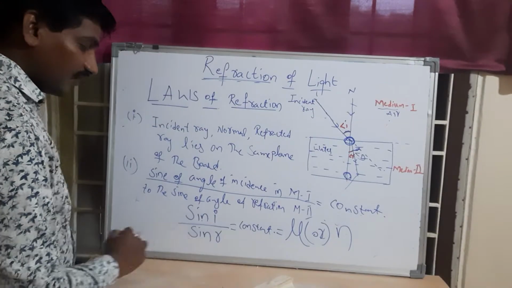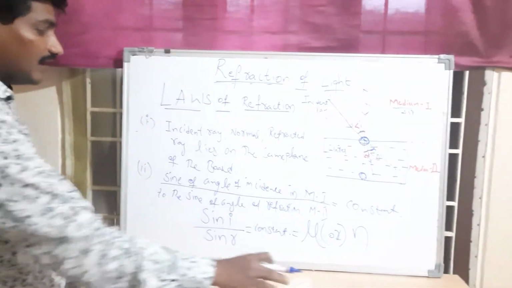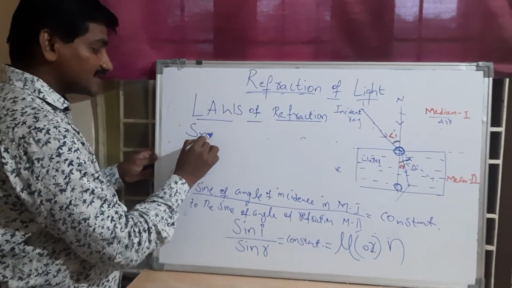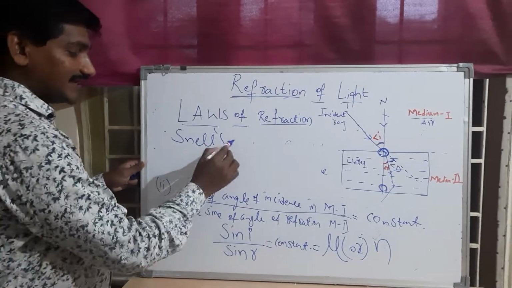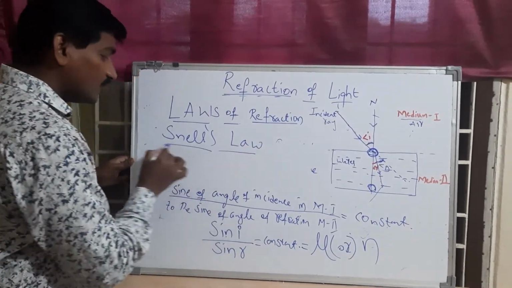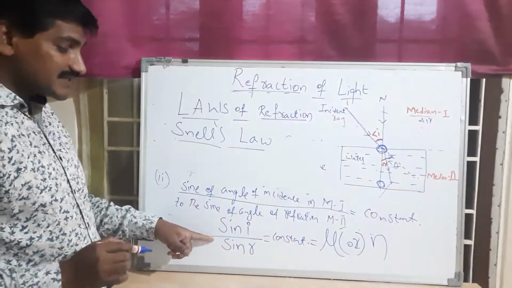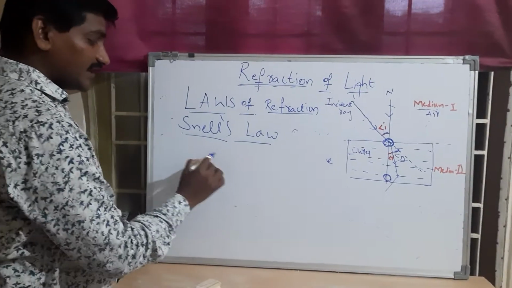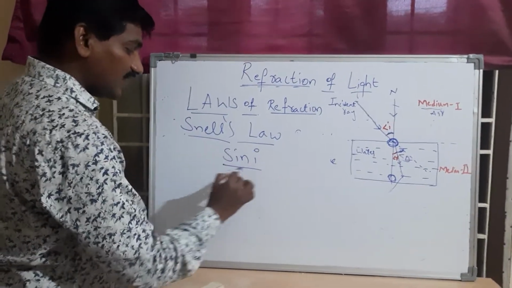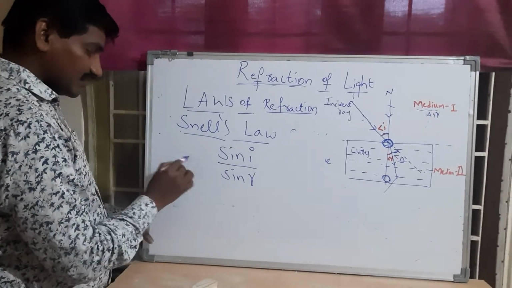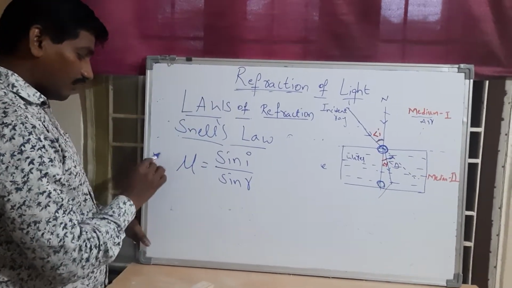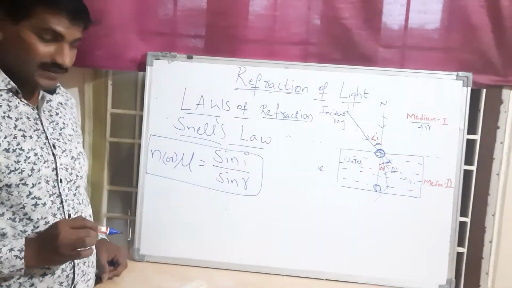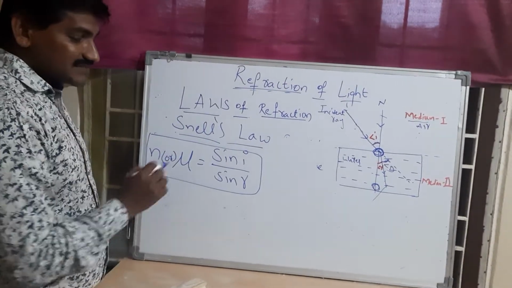This formula is also called Snell's law. Who is Snell? Snell is a Dutch scientist who contributed to the refraction of light, and on his name this law has been mathematically explained. It is simply that the ratio of the sine of the angle of incidence to the sine of the angle of refraction is equal to mu, or n. This we call Snell's law.